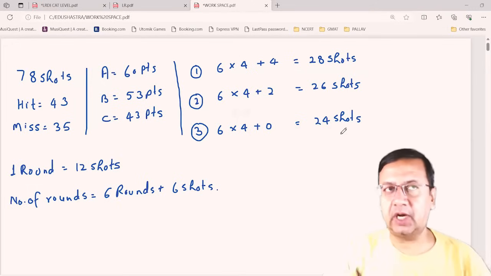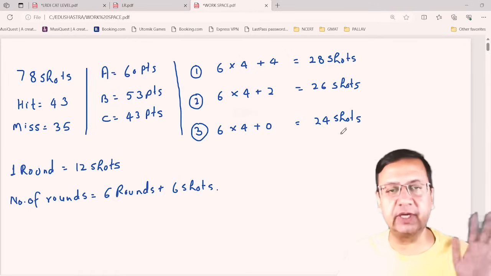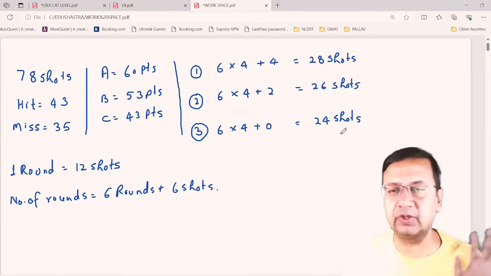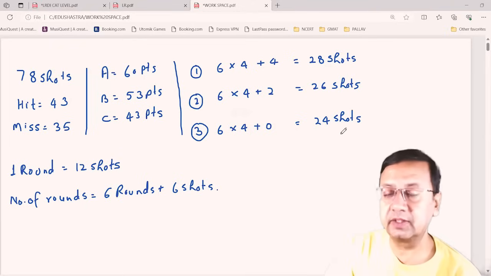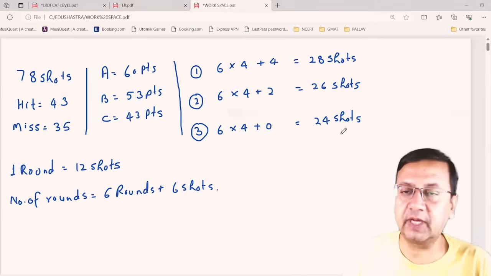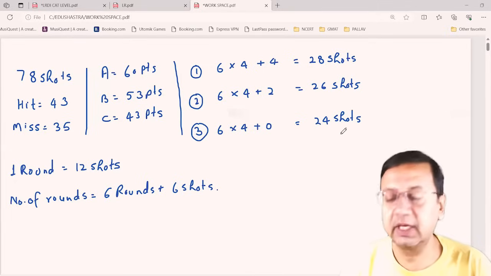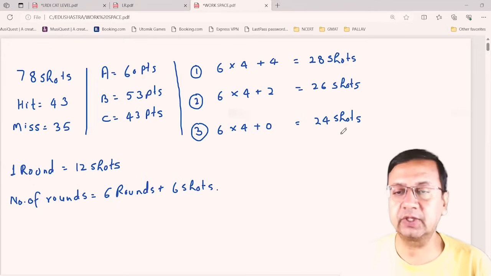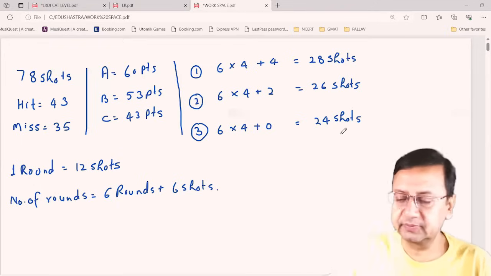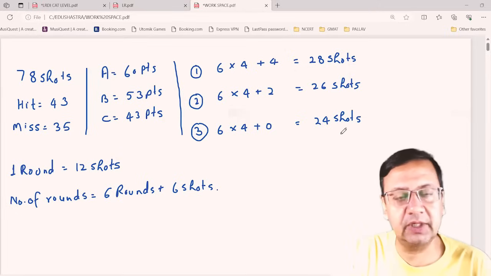Done? So out of A, B, C, whoever is the first, second, or third, as of now we do not know. But the first person we know will fire 28 shots, the second person will fire a total of 26 shots, and the third person will fire a total of 24 shots. Right? Any confusion, any doubt till now?